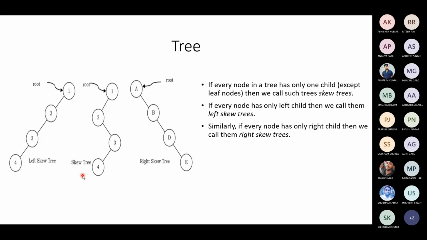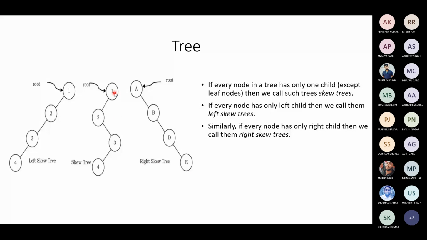Okay. So if every node in a tree has only one child, except the leaf node, because the leaf node has no child, then we call them skew trees. So you see here, 1 has only one child, 2 has only one child, 3 has only one child, 4. If every node always has a left child, we call that a left skew tree. If every node has only a right child, we say that it's a right skew tree.